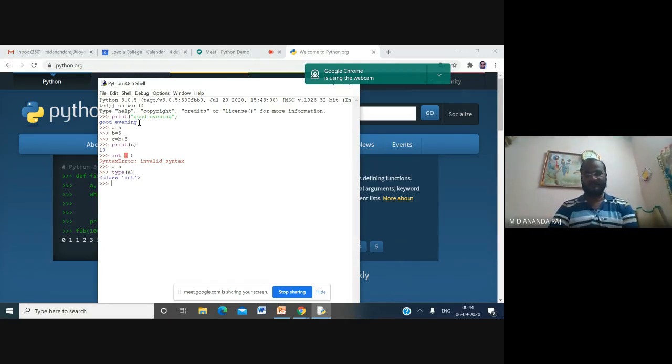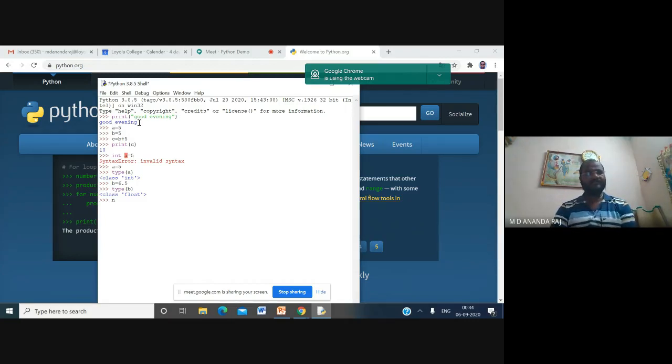For example, b is equal to 6.5. Again, type of b. You can see here float. By assigning the value 6.5 to the variable b, it understands that the value I am assigning is a float data type.